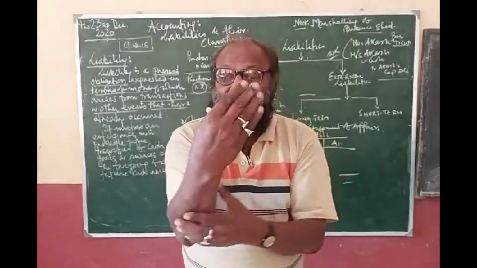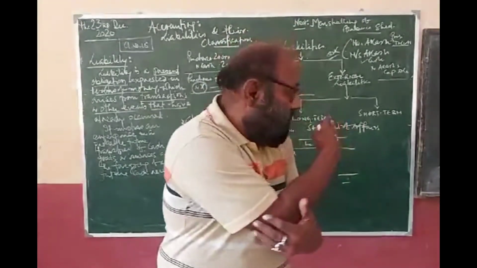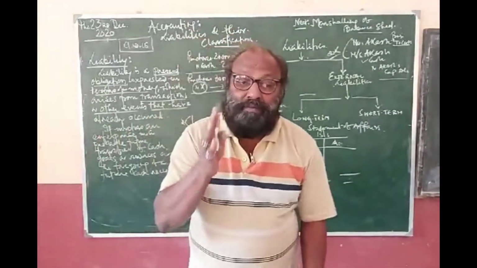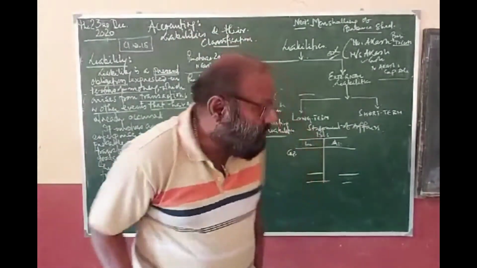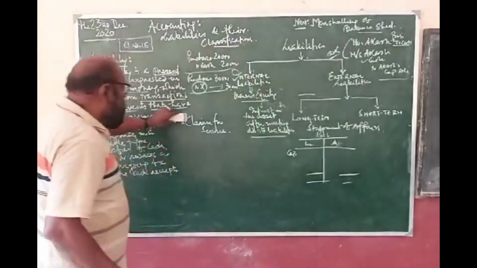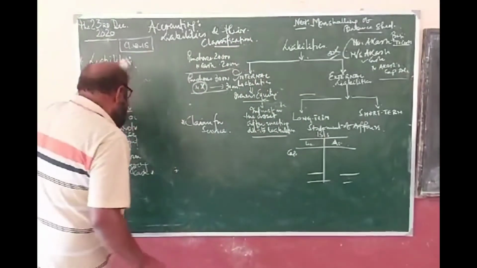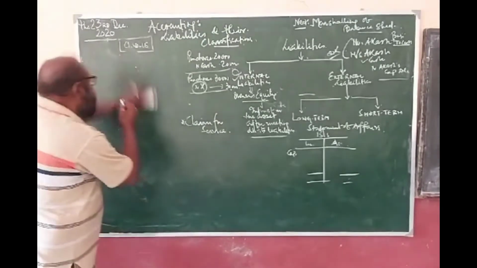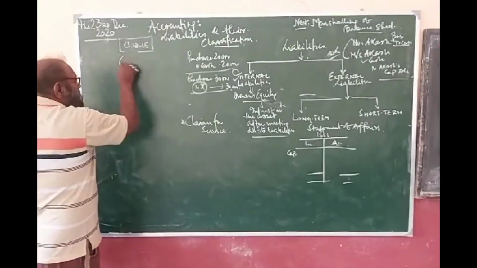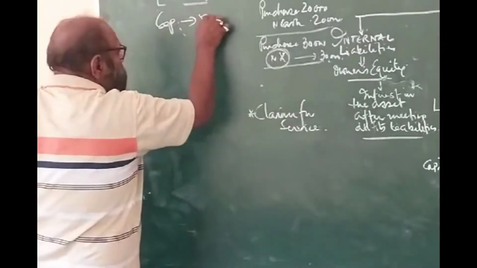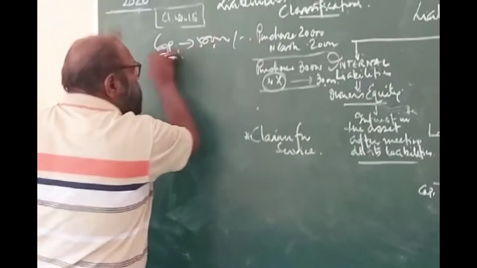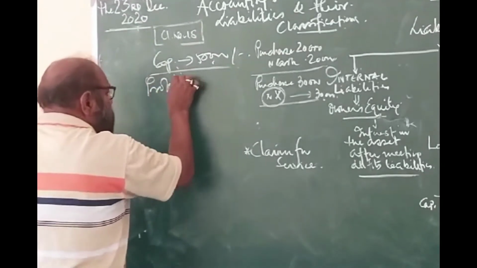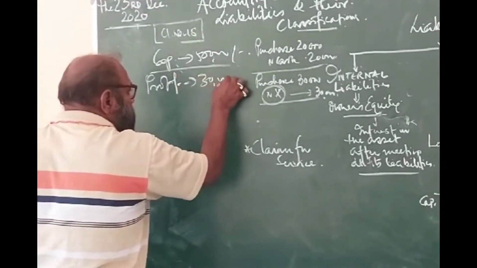I am just explaining all the terms, and then I will classify them. So that is plowing back of profit. Say I have invested capital of 50,000 and I have generated a profit of rupees 30,000.